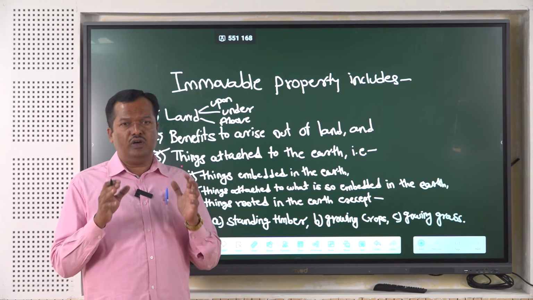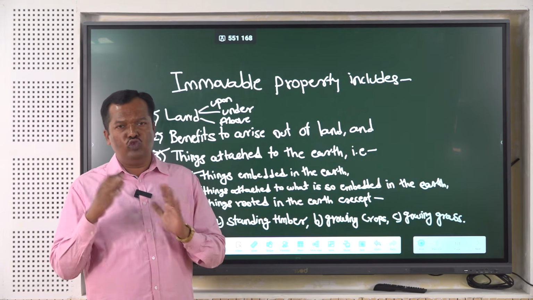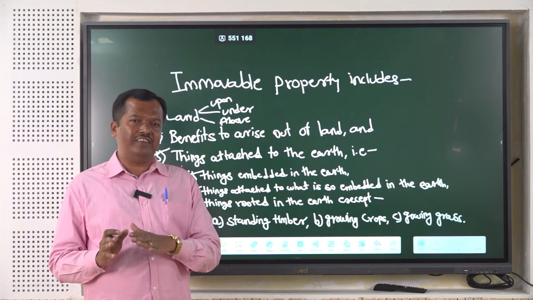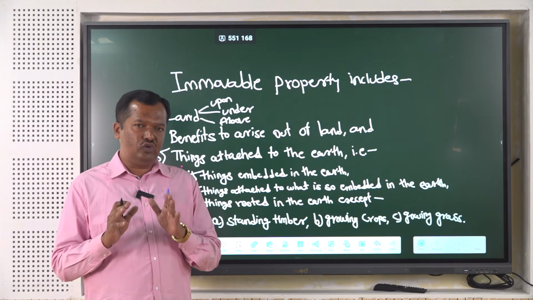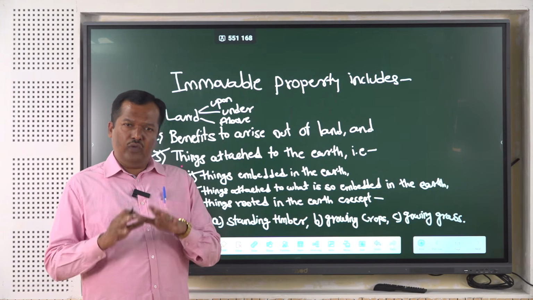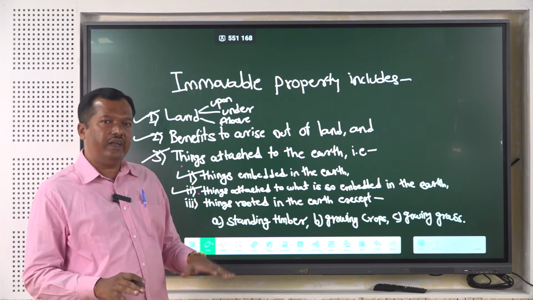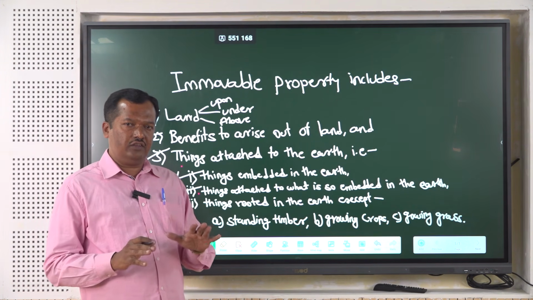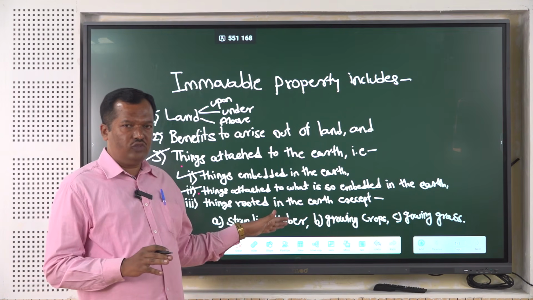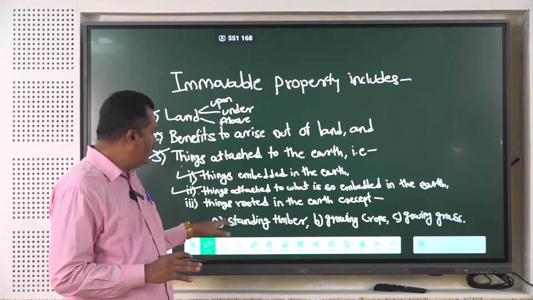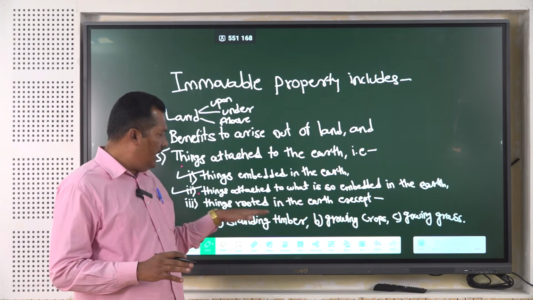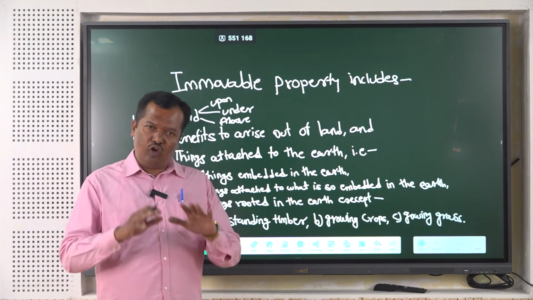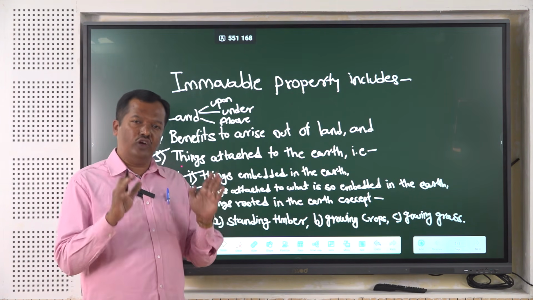Thereafter, to know the exact meaning of immovable property, we move towards the General Clauses Act, section 3 subclause 26, and the Registration Act section 2 subclause 6, wherein we come to know that immovable property includes land, benefits arising out of the land, and things attached to the earth. And what is meant by things attached to the earth, when it comes to things rooted into the earth, except again these three things: standing timber, growing crops, and growing grass. So from my side, all those things relate to immovable property.